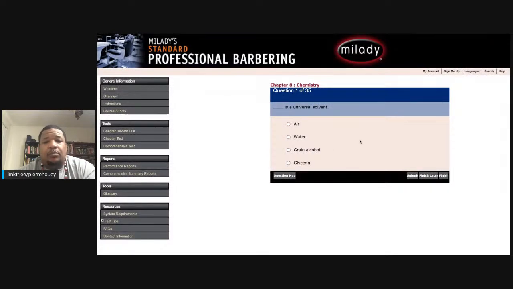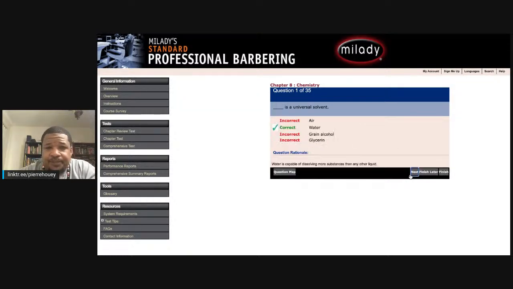Question number 1. Blank is a universal solvent: air, water, grain alcohol, or glycerin. The answer, I am 100% sure, is water, universal solvent. Water is capable of dissolving more substances than any other liquid.